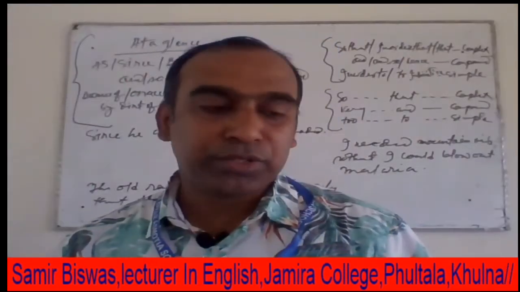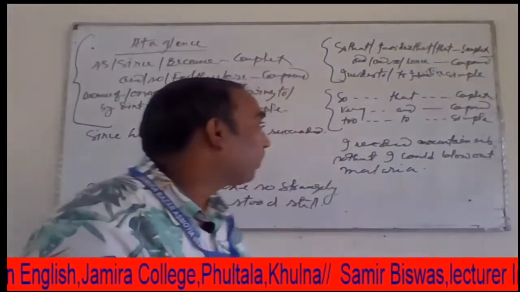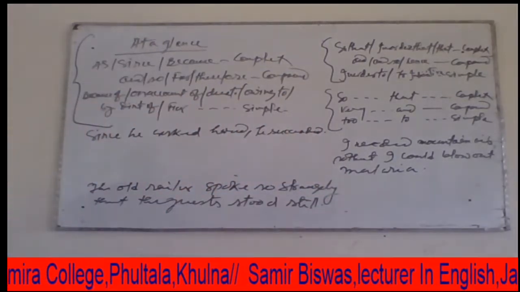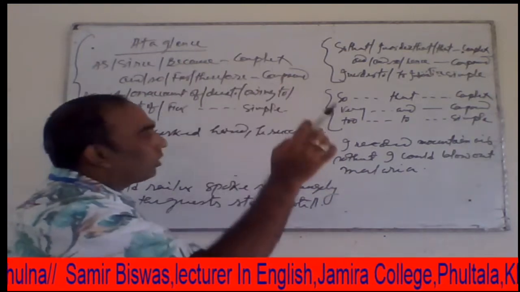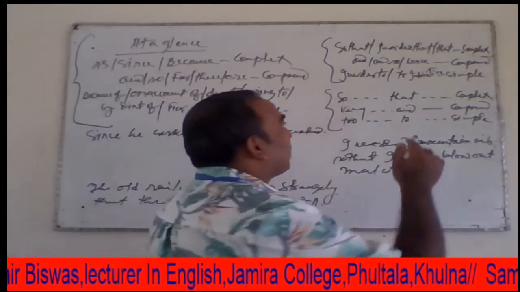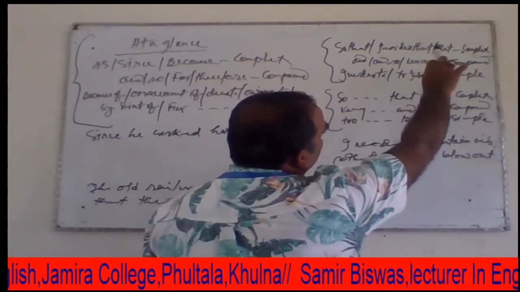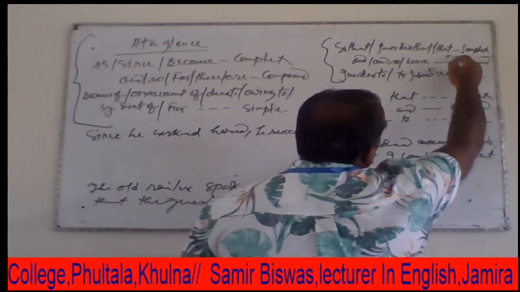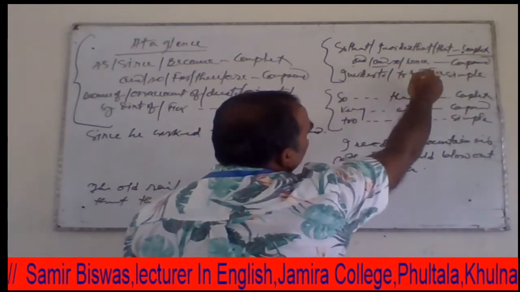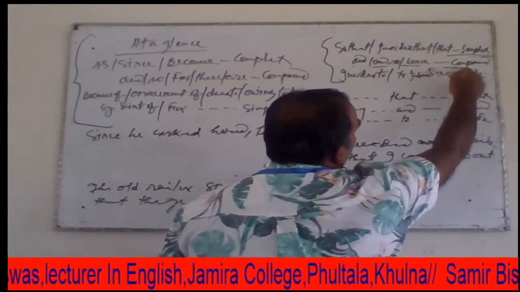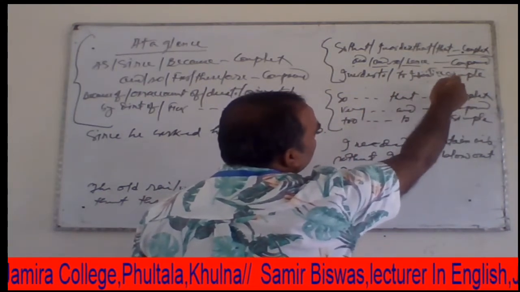Now I am to give you this explanation: at first as, since, because, or from this section, so that, in order that, and that can make a complex sentence. And we know that and so, hence can make a compound sentence, and in order to or to infinitive can make a simple sentence.